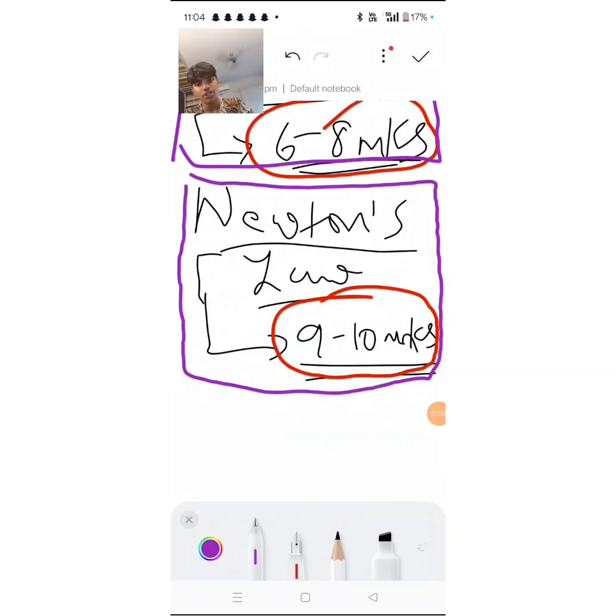And last we have gravitation. Learn Newton's law of gravity. That's very important. And learn the different numericals. It's very similar to motion in one dimension. So these are some important questions that are coming in grade 9.